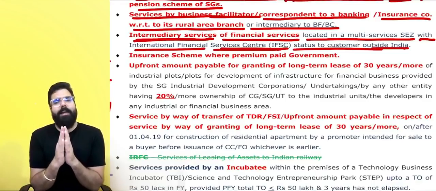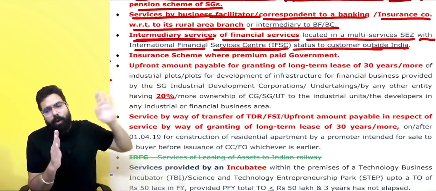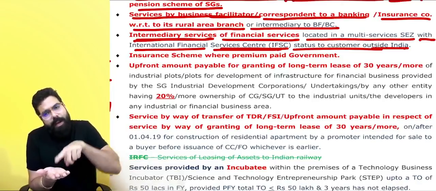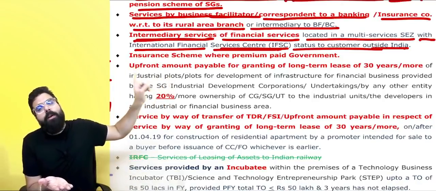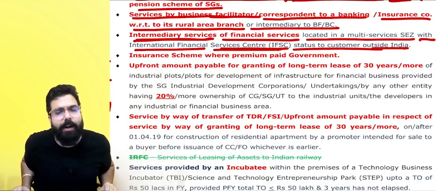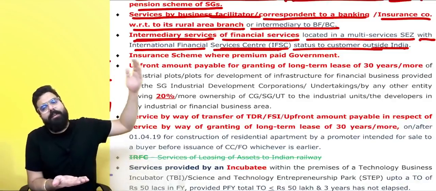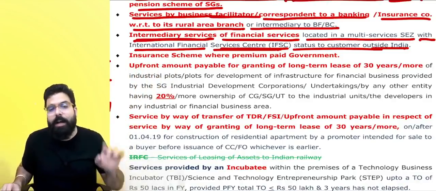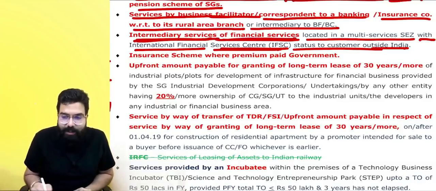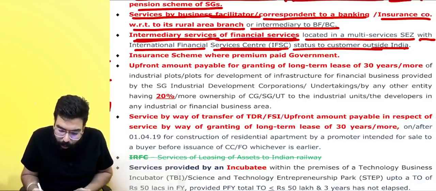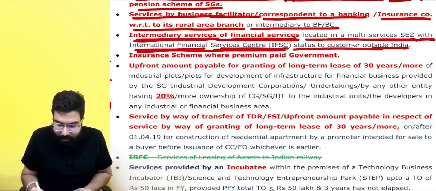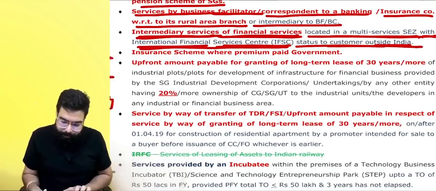Whenever an intermediary of financial services located in an SEZ is going ahead and providing the services to customers outside India, basically he'll go ahead and earn foreign currency, and hence government went ahead and told his services, intermediary services to those customers who are outside India, there will be no GST payable by this guy. Intermediary services or financial services located in multi services SEZ with IFSC status to customers outside India, there will be no GST.